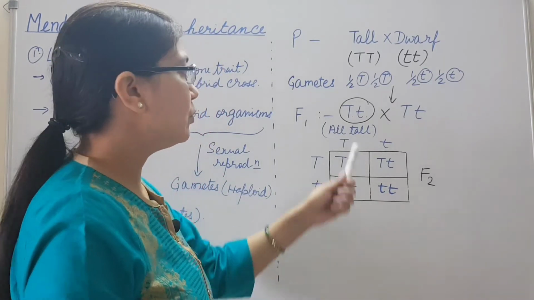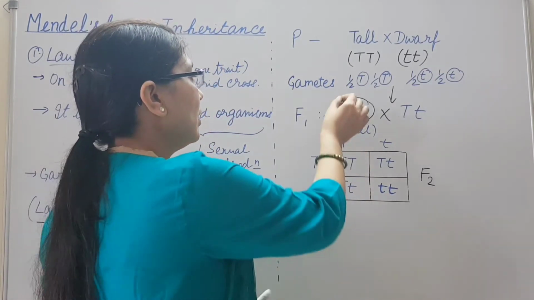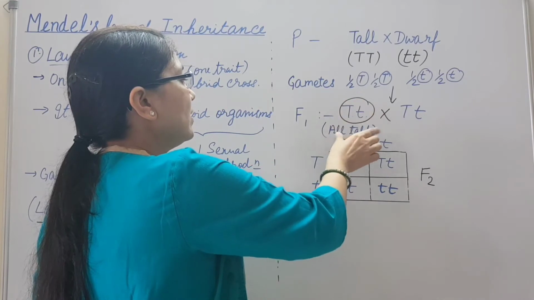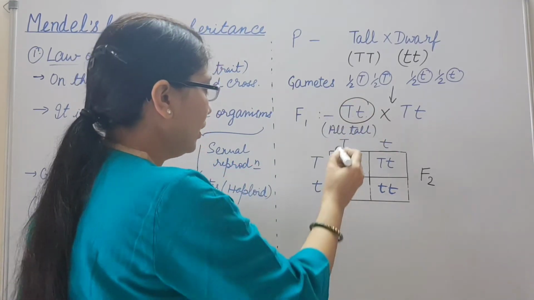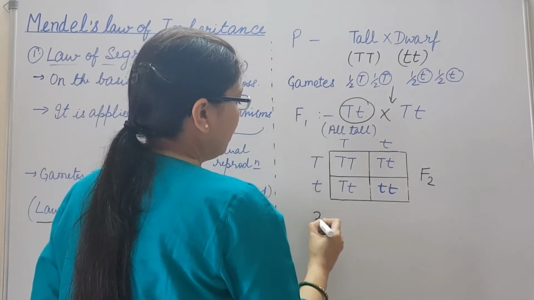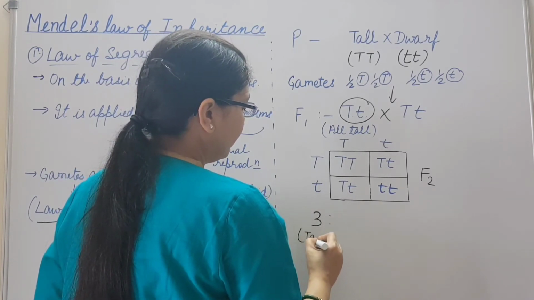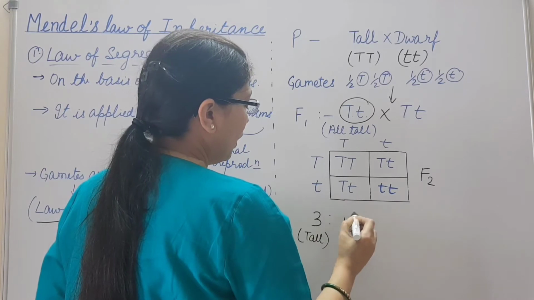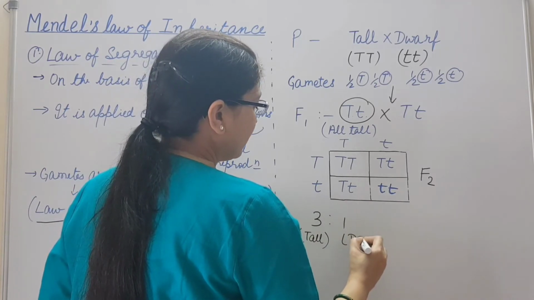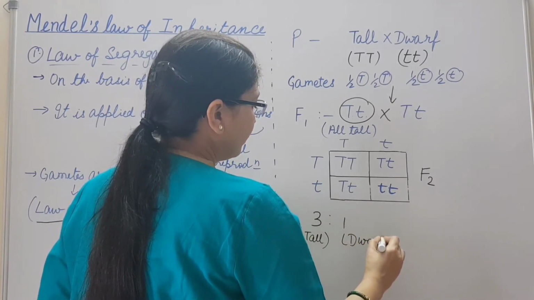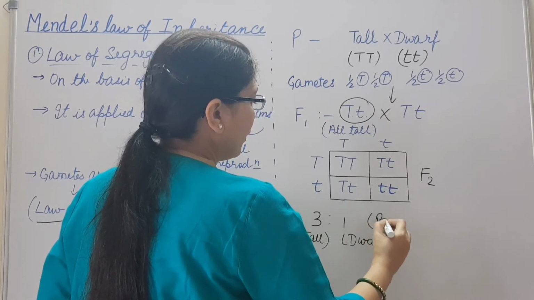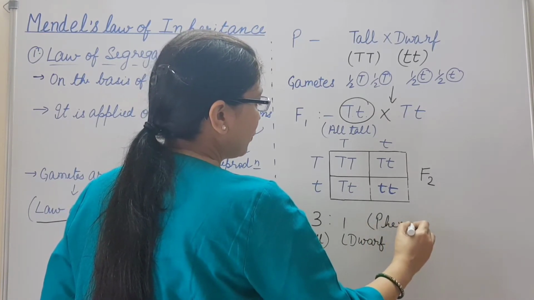Here also, during the gamete formation, these 2 alleles segregate. Now we get 3 tall plants and 1 dwarf plant. This is the phenotypic ratio.